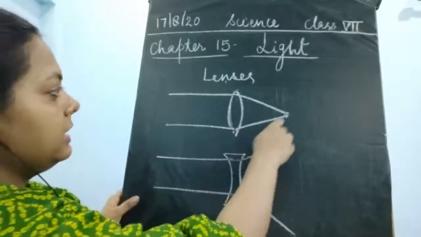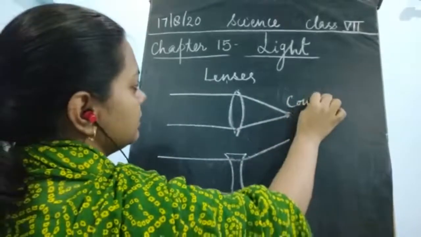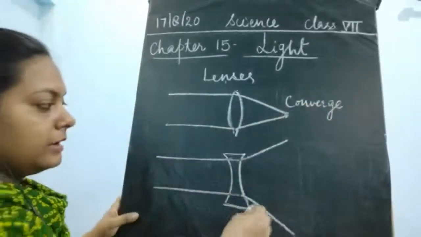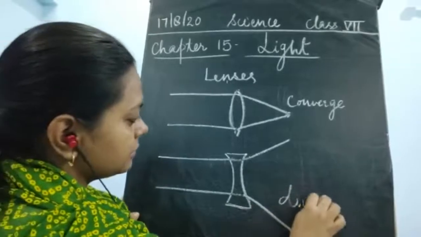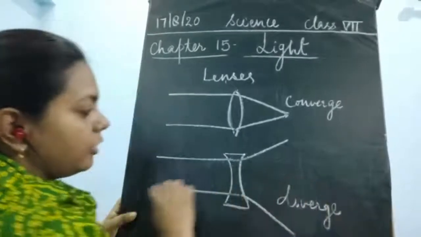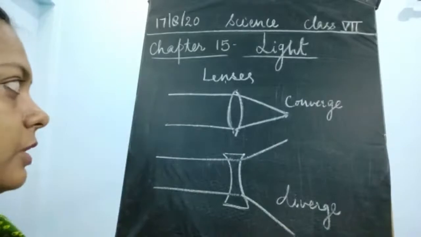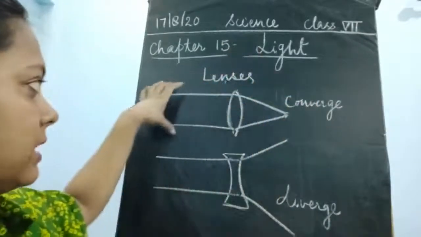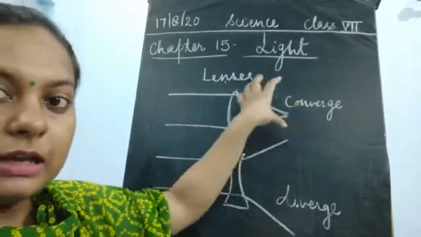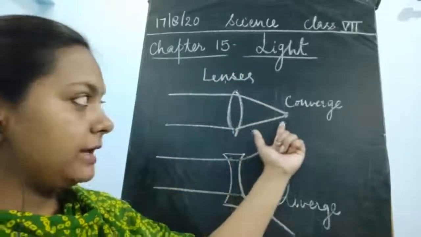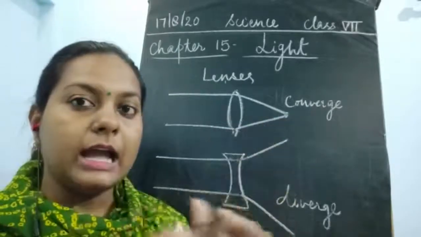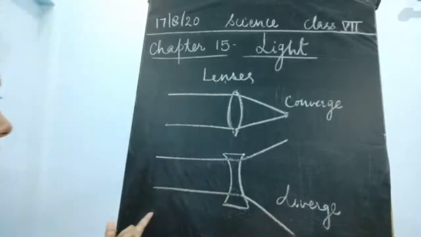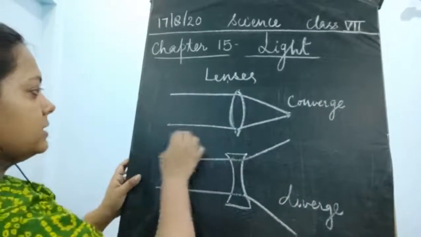So here the light converges. This is known as the light converges. And here the light diverges. Now what is the meaning of the word converge? Converge means it is coming from a source and concentrating at one single point. All the light rays are coming and joining at one single point. So this converges.